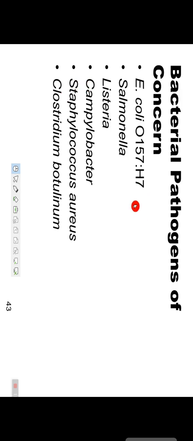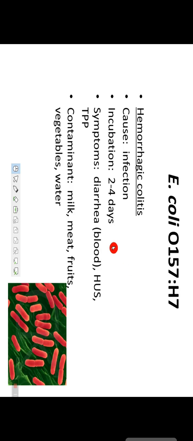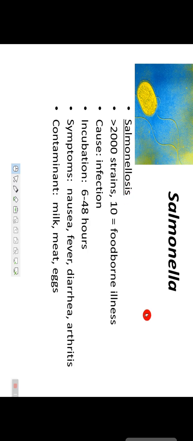Bacteria, as I already told, that cause foodborne illness are E. coli, Salmonella, Listeria, Campylobacter. Clear? E. coli as hemorrhagic colitis causes infection, incubation period 2 to 4 days, symptoms diarrhea, HUS, TTP, and contaminants are milk, meat, fruits, vegetables, water. Clear?